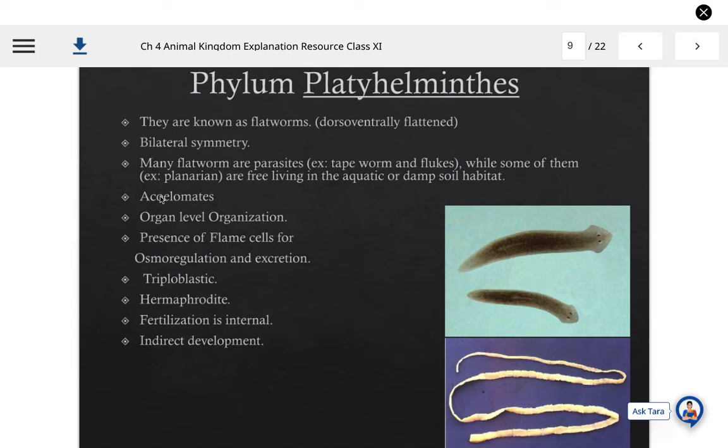They are on the basis of coelom non coelomates, coming in the category of acoelomates, means no coelom is present in their embryonical development. Organ level of organization is seen in them, and presence of flame cells for osmoregulation and excretion is present in them. They are triploblastic and hermaphrodite, as well as fertilization is internal, and they are showing the indirect type of development.